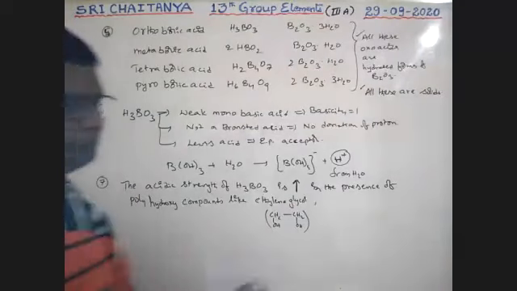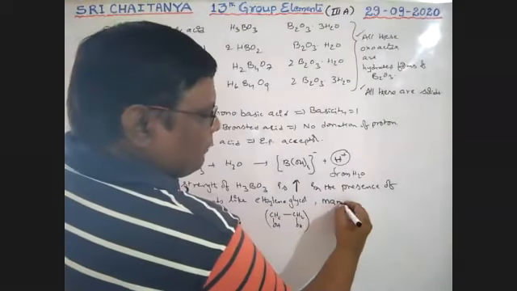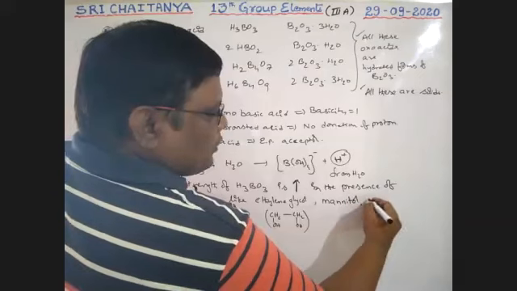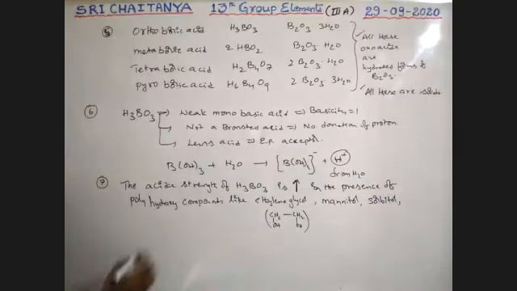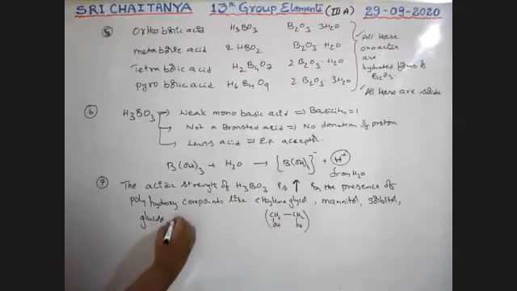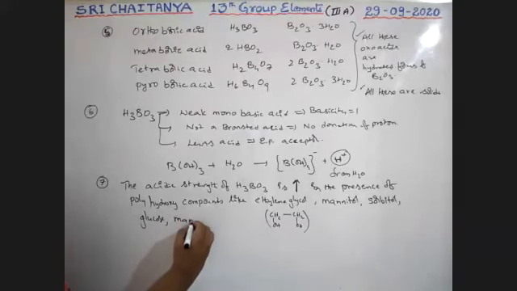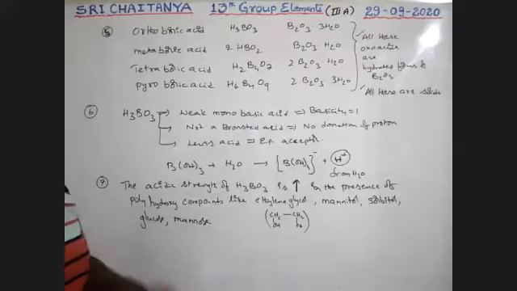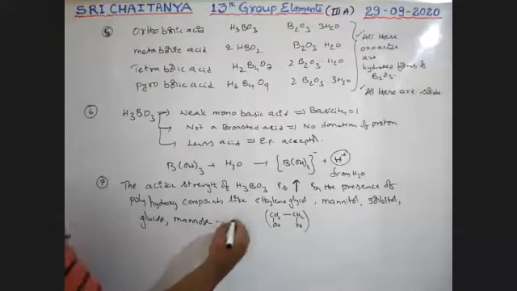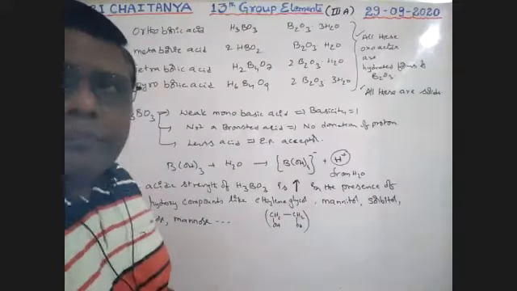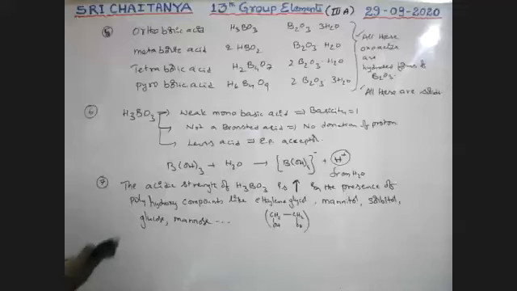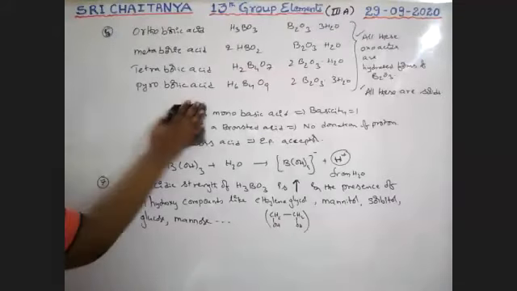Next, mannitol, sorbitol, glucose, mannose. Like this, all these are polyhydroxy compounds, boys. So these can increase the acidic strength of H3BO3. How, sir? Let us observe the reaction.